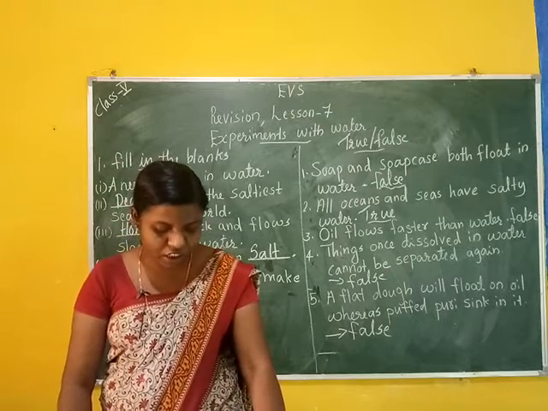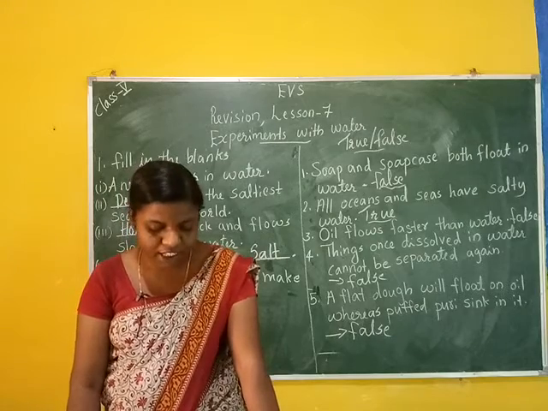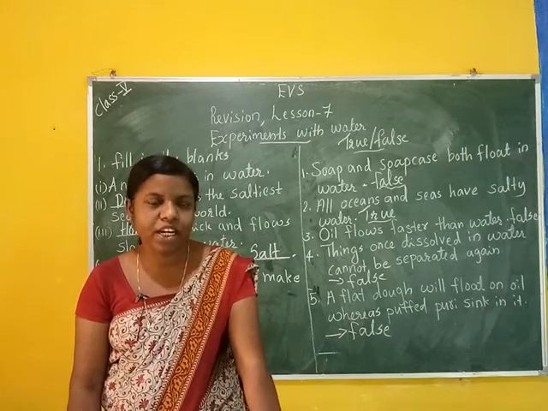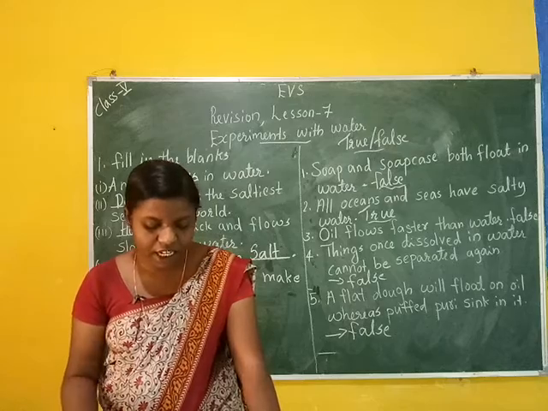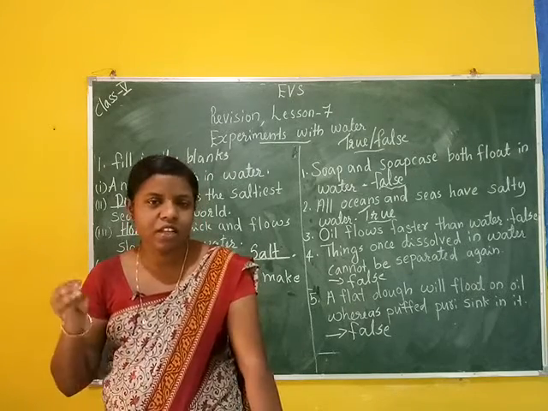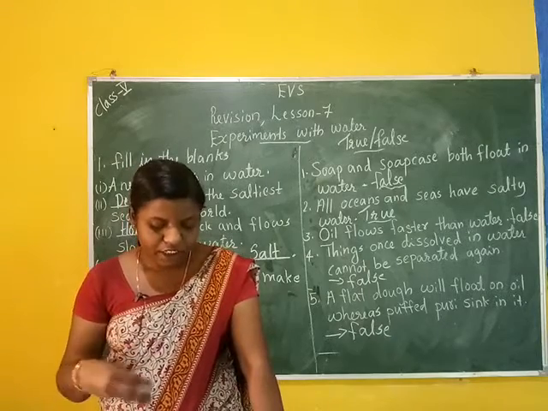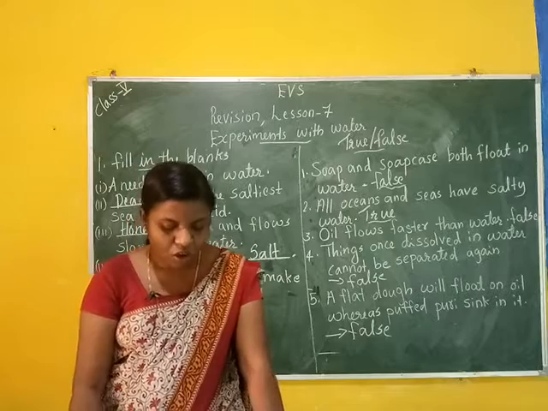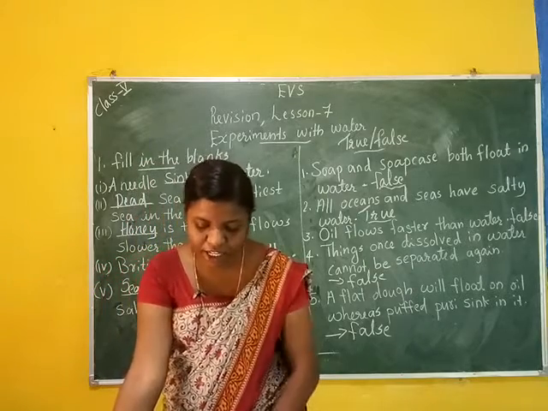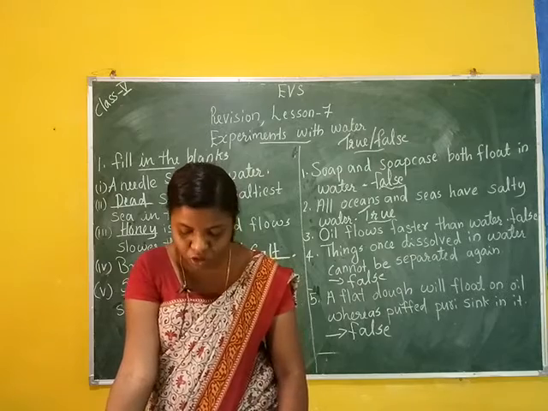Then third question, why do clothes dry faster on a sunny day than on a cloudy day? That means on a sunny day clothes dry faster, and on a cloudy day it is slower. Answer: clothes dry on a sunny day because the sun evaporates the water present in the clothes.